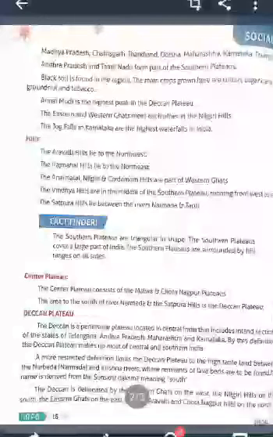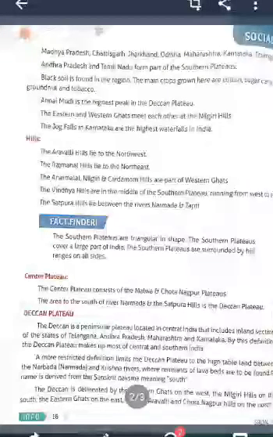It is located in central India and includes inland sections of the states of Telangana, Andhra Pradesh, Maharashtra and Karnataka. By this definition, the Deccan Plateau makes up most of central and southern India. A more restricted definition limits the Deccan Plateau to the high tableland between the Narmada and Krishna rivers, where remnants of lava beds are to be found. The name is derived from the Sanskrit Dakshina, meaning south.